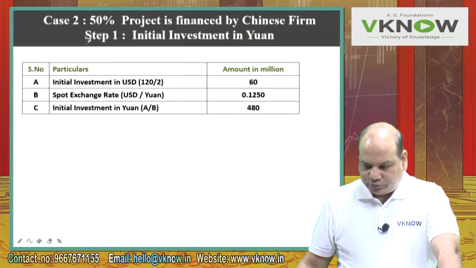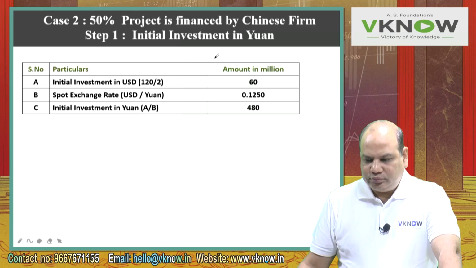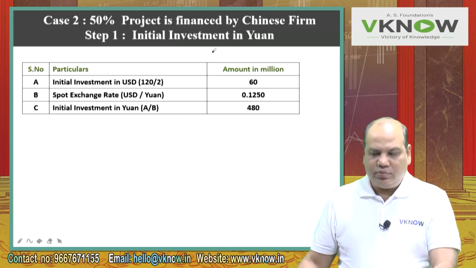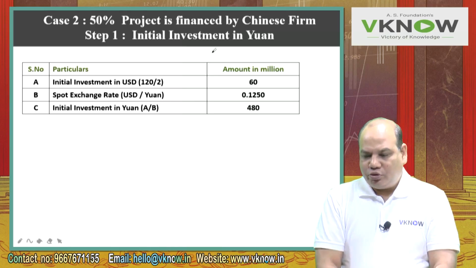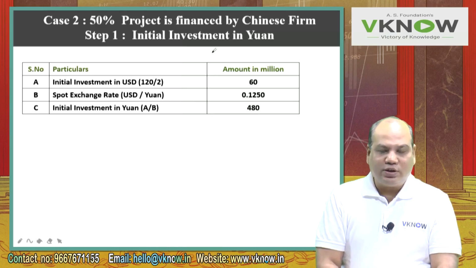Case 2, write down. Case 2 is 50% of the project is financed by Chinese firm. Under that, step 1, initial investment in yuan. Exchange rate we will not calculate again, because exchange rate will not be affected because of the investment. So one working note is common for both the cases, exchange rate.